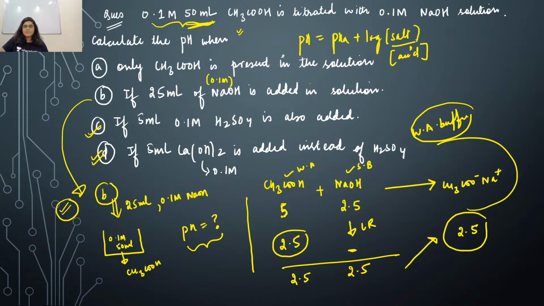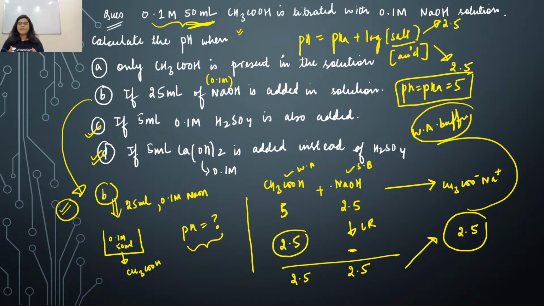So you only have to consider the number of millimoles, which is 2.5 for salt and 2.5 for acid. All right, and now this and this gets cancelled out, so now you are left with only pH is equals to pKa, which is 5. Is this point clear, everyone? Just write down in the comment section if this solution is clear, that pH is equals to 5, right? And pH for first option is 3, right? Now quickly solve option number C. Now you have to apply the same concepts over here, and accordingly you have to report the pH value, right?